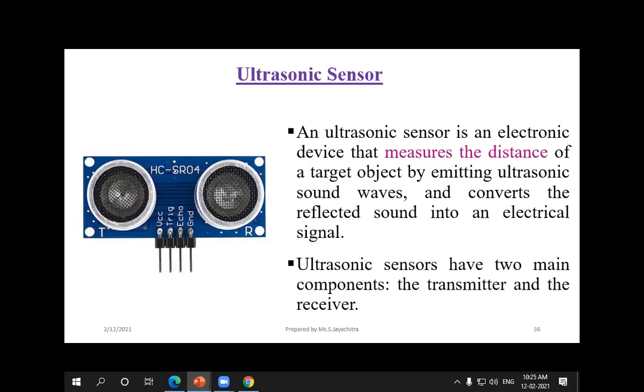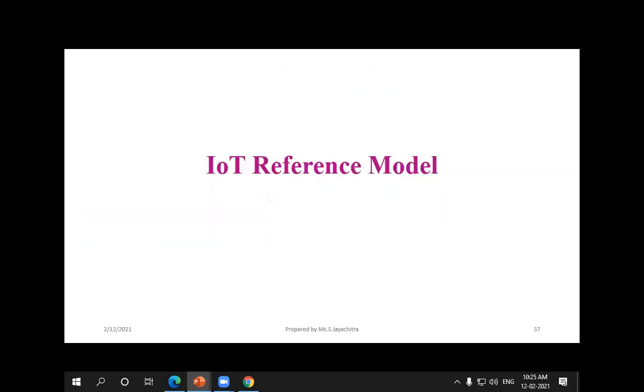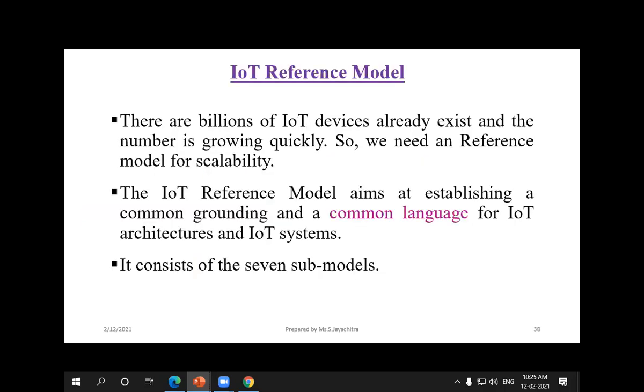So these will be the major components of the ultrasonic sensor. And the next thing is the IoT reference model. A reference model is nothing but an architecture. So architecture is